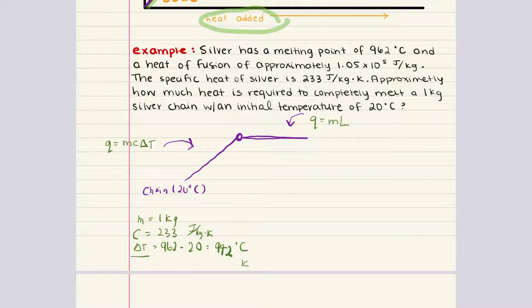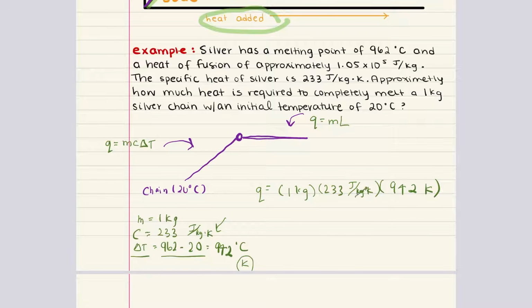Remember, this is the difference in temperature. So it's going to be the same whether you just take the difference for the temperatures in Celsius, or if you were to convert them to Kelvin and then take the difference, you get the same delta T. And we're going to use the unit Kelvin here so that it cancels out properly with our specific heat capacity. We can go ahead and plug this into our equation. Q is equal to 1 kilogram multiplied by 233 joules per kilogram times Kelvin, multiplied by 942 Kelvin.